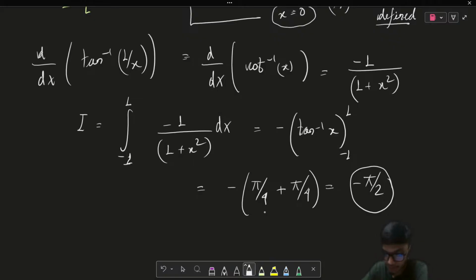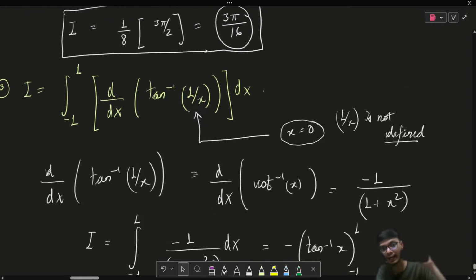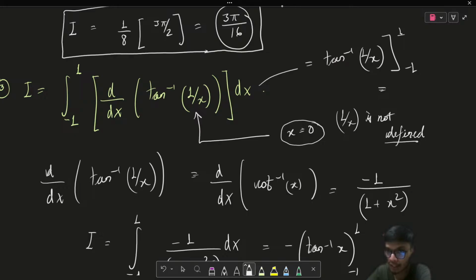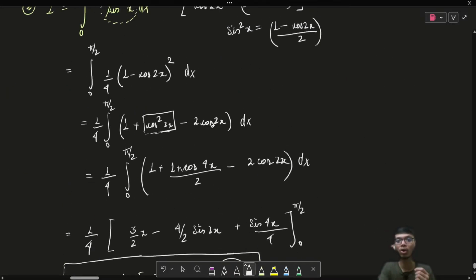But note the careful observation in this question. Another way to solve this question is, you know that integration is the reverse of differentiation. So if I don't differentiate first and I directly write this integral result as tan inverse of 1 upon x, what is the problem in it? Then if I put the upper limit and lower limit, I'm going to get the result as tan inverse of 1, which is pi by 4, minus tan inverse of minus 1, which is minus of minus pi by 4. So the result is going to be equal to pi by 2. But this is the wrong way to solve the question.